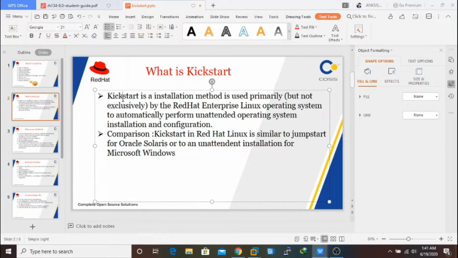Let me describe what is written in the PPT. Kickstart installation is a method used primarily, but not exclusively, by the Red Hat Enterprise Linux operating system to automatically perform unattended operating system installation and configuration. For comparison, Kickstart installation is similar to Jumpstart for Oracle Solaris, or for Windows, that is the WDS server, Windows Deployment Server, right? If you need any videos on Windows Deployment Server, I can create that also. You just put a comment, and according to the voting I can create a video on it. Okay, let us move on.